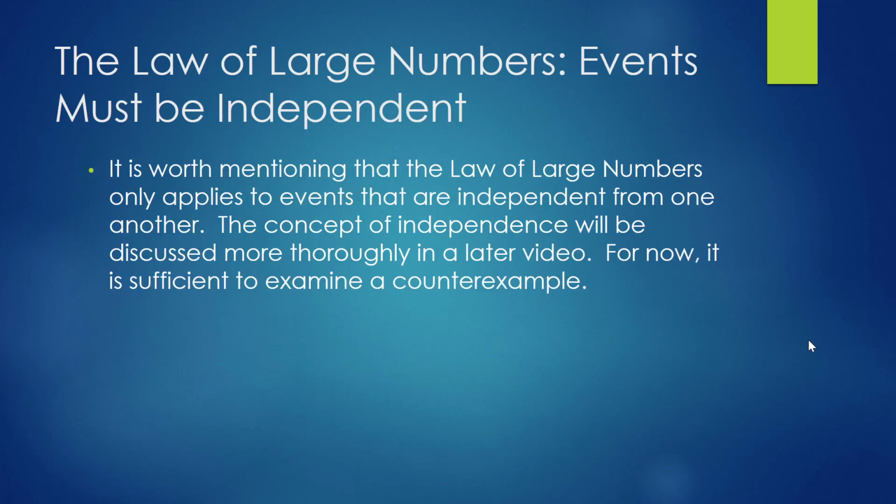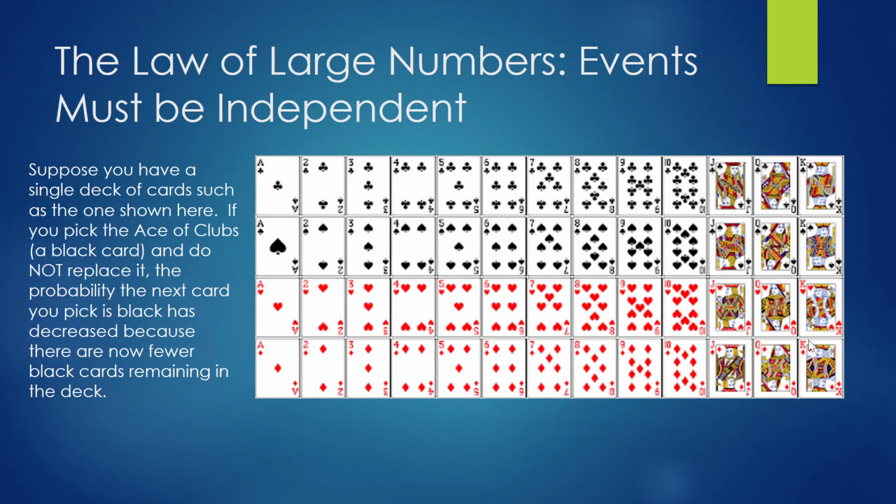The law of large numbers: events must be independent. It is worth mentioning that the law of large numbers only applies to events that are independent from one another. The concept of independence will be discussed more thoroughly in a later video. For now, it is sufficient to examine a counterexample.